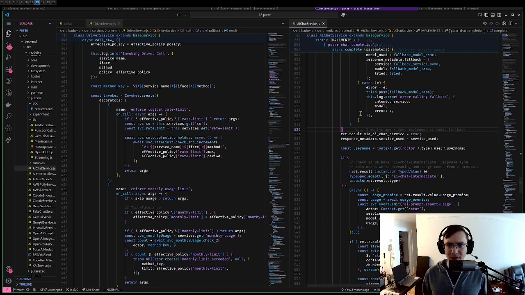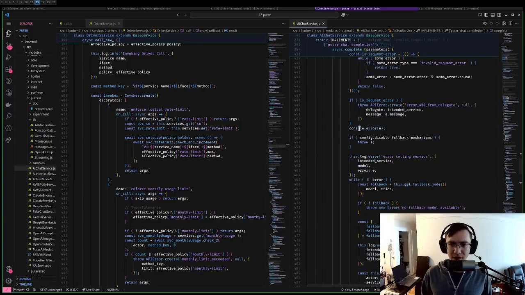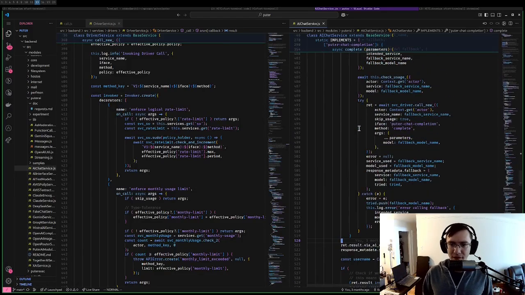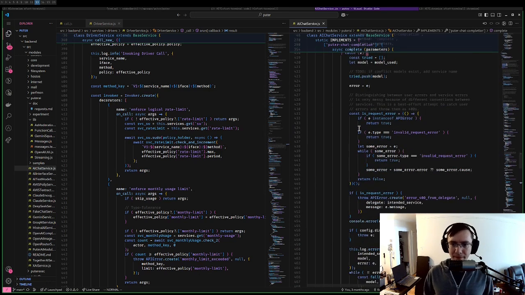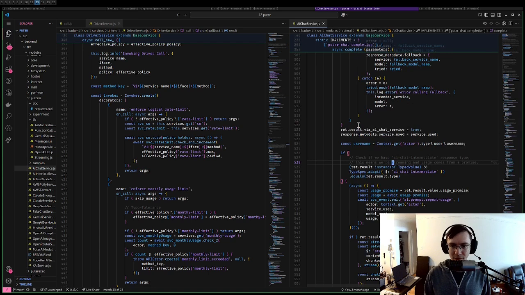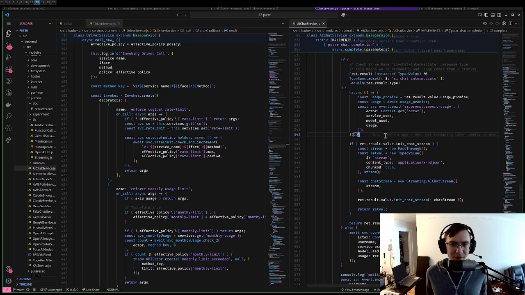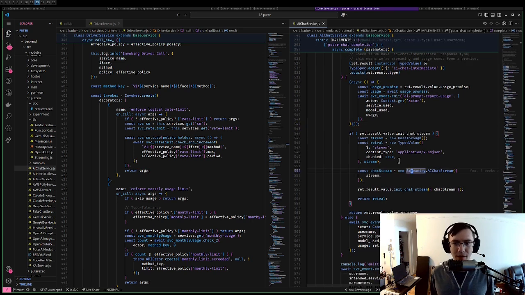So the situation we find ourselves in is, where's this thing that I'm looking for here? The error handling. Stream. Right, so the situation we find ourselves in is AI chat service is returning a stream. If we had an error handler in here, it'd be really unclear how to pass an error up this stream.